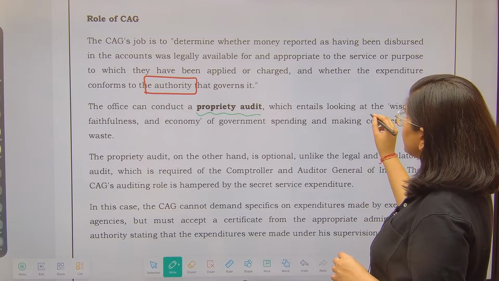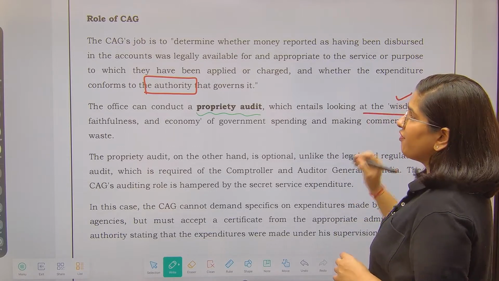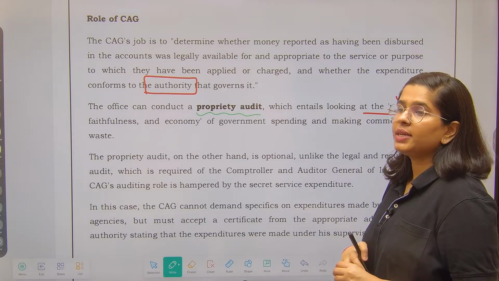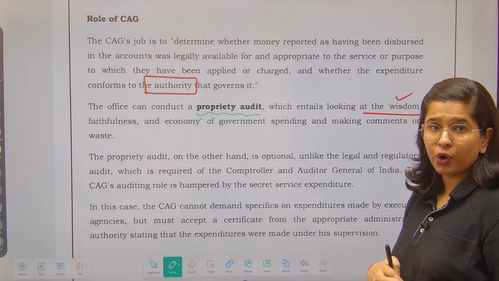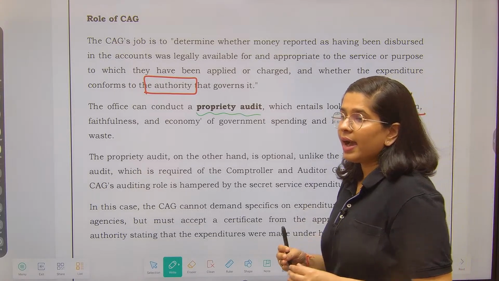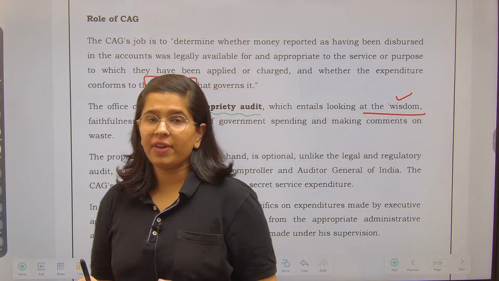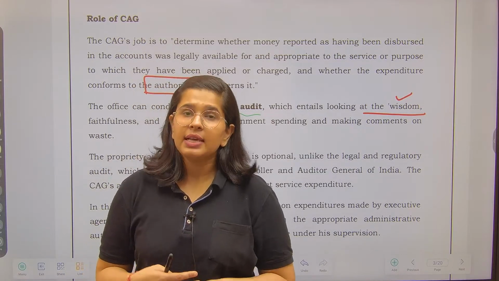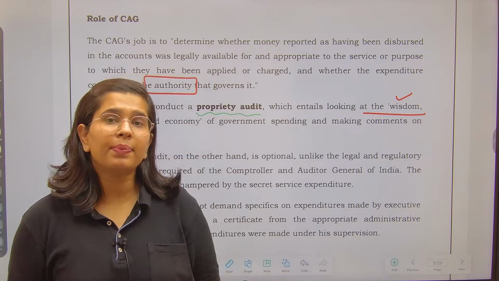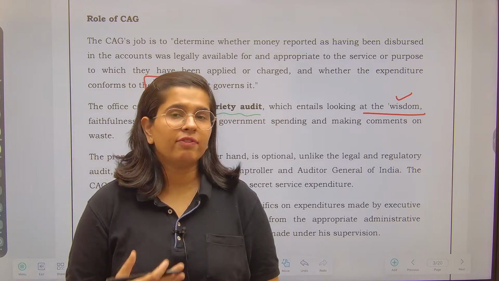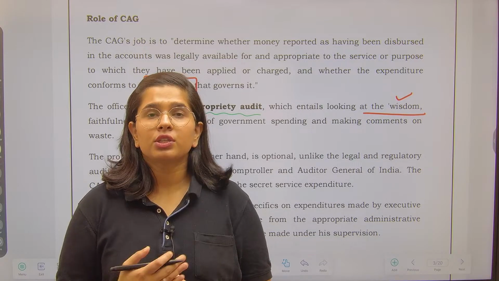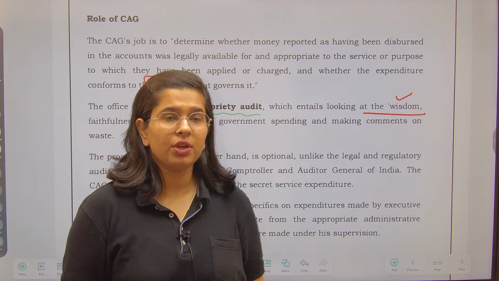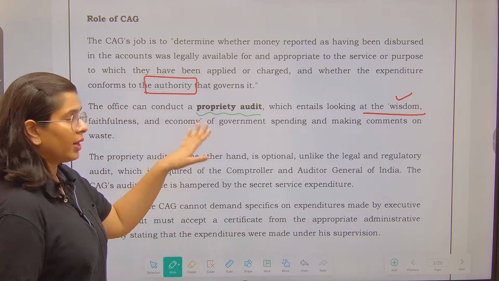Proprietary audit means it looks into the wisdom, faithfulness and economy of government spending, whether the government is spending correctly or not, right? Whether there has been wasteful expenditure, expenditure which was not needed, expenditure which a prudent person would not have made if the business belonged to him. This is the criteria the CAG uses while doing the proprietary audit.